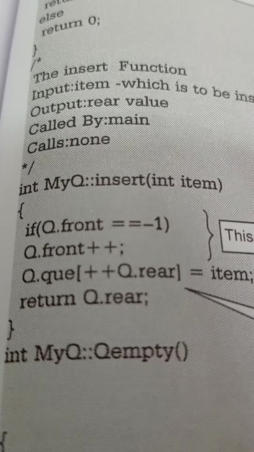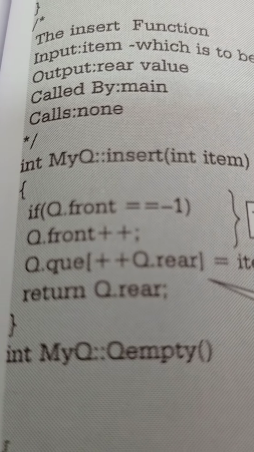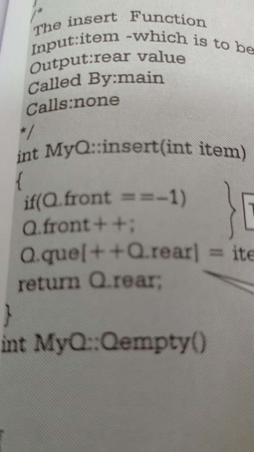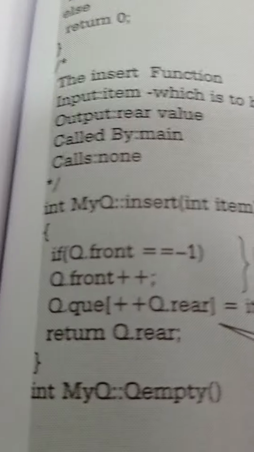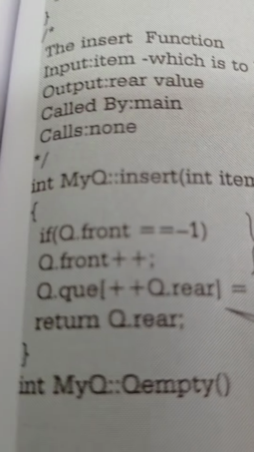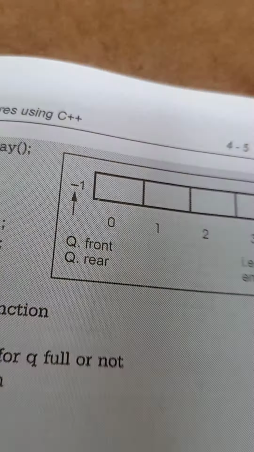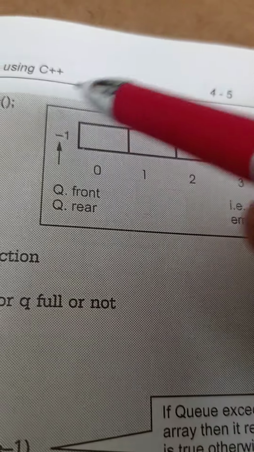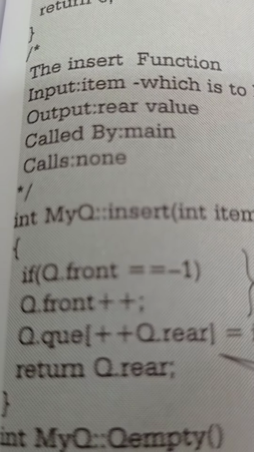That is int myQ, insert item. Suppose we want to insert the item. How can we insert the item? What is the condition? What happens if qfront is equal to -1? When qfront is -1, it means that the queue is empty.